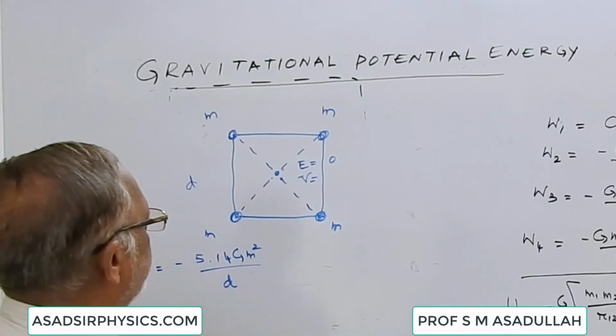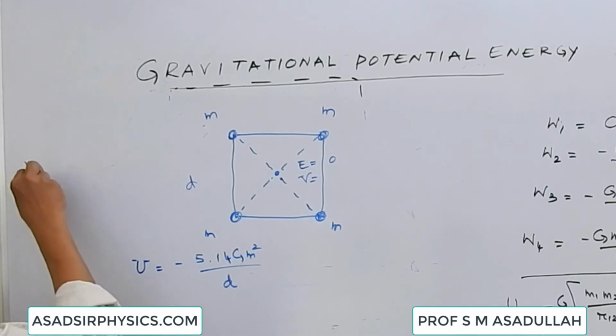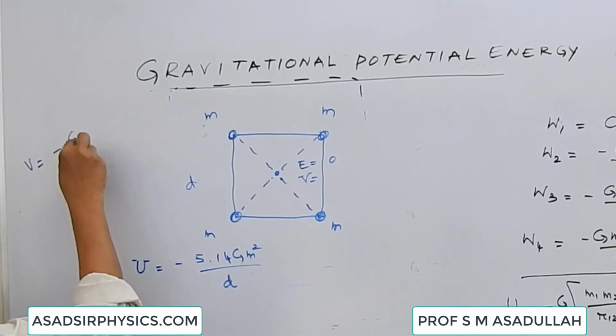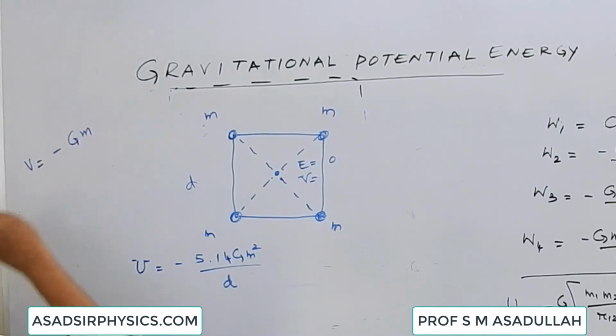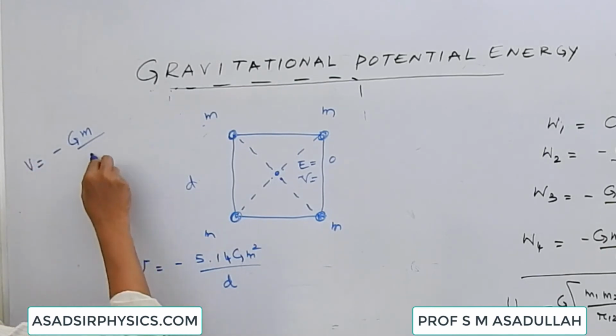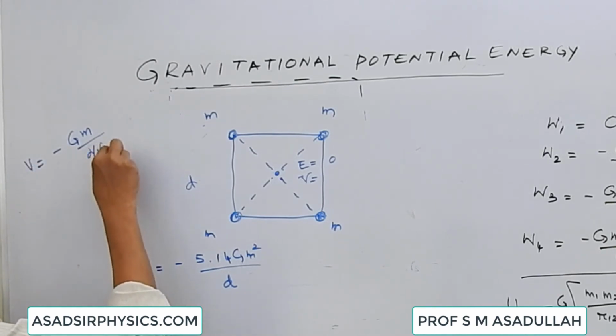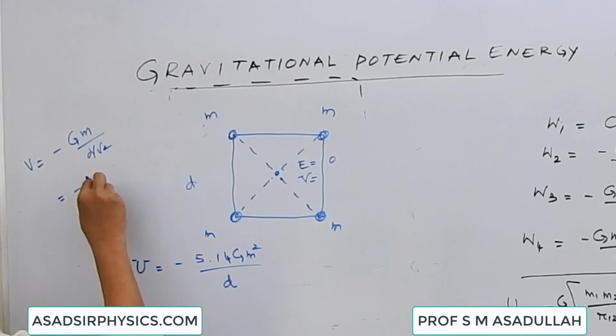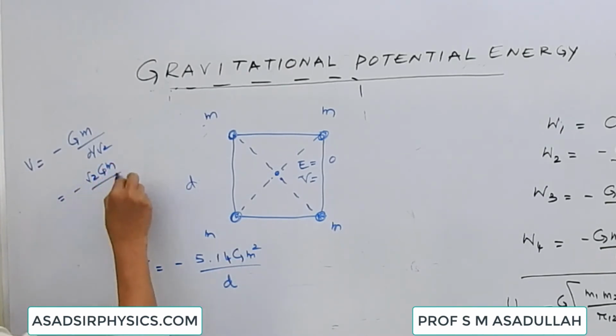We know that the gravitational potential due to one body is given as minus G m by distance. Here distance is d by root 2. So that is minus root 2 G m by d.